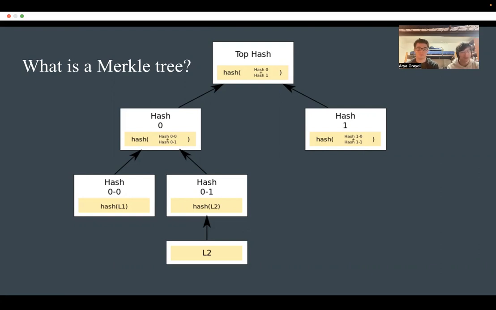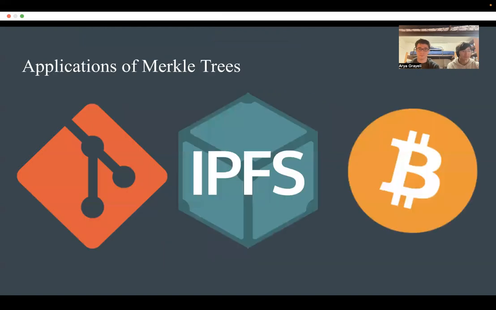For instance, if we were communicating over the internet, it would take way too long to send an entire database. And we can trust the value of L2 because if the prover wanted to trick us into a fake value of L2, it would take an impractical amount of computing power to fake all these hashes. Now, this is extremely useful in cryptography. It has uses in preventing file system corruption, in the Git version control system, and in decentralized cryptocurrency.